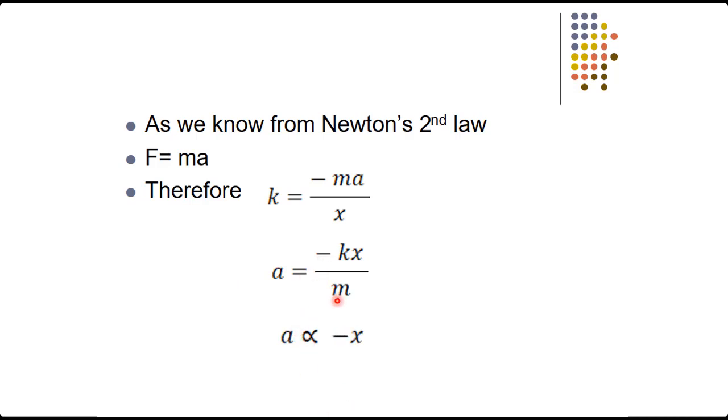So you know that mass and K are constant, so we can again put the proportionality sign, because in the whole system the mass of the body does not change. That's why we put a proportionality sign here. And this equation shows that acceleration is directly proportional to the displacement.